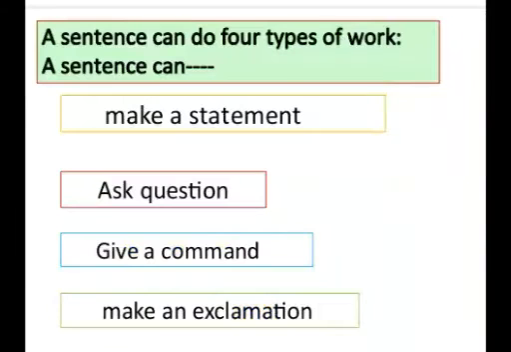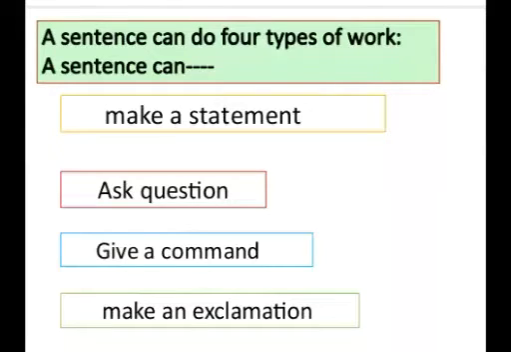Sentences can do 4 kinds of things. A sentence can make a statement. For example, I am a teacher, Soham is a clever boy, like that. Second, a sentence can ask a question. What are you doing? Who are you? Where are you from? Third, a sentence can give a command. Go, wash your face, bring me a glass of water, like that.